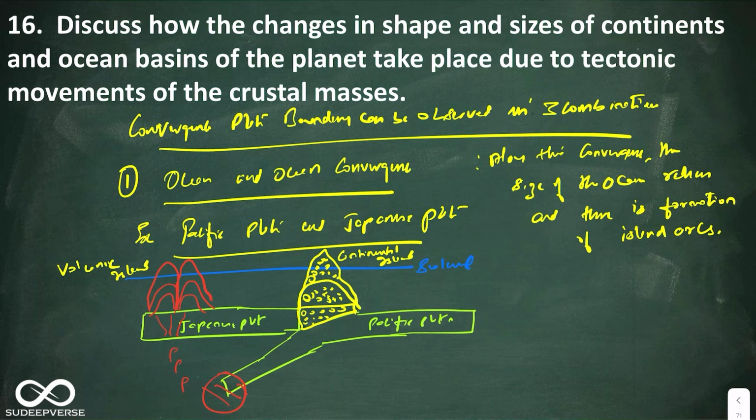Below the sea level it was known as volcanic mountains, and this was known as fold mountains. Okay, so look at this. In one diagram you have shown so many different landforms. Okay, you can also add this diagram. This diagram is also very good. So you can show like this.